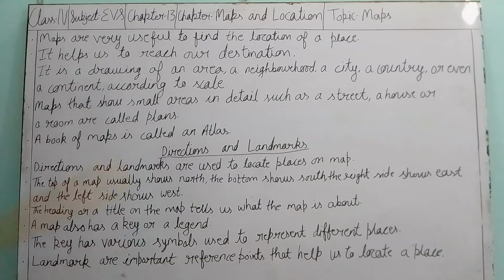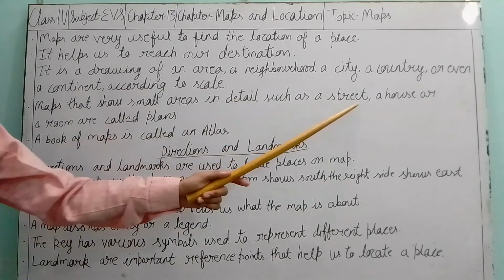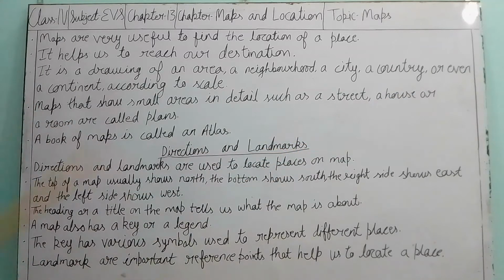Maps that show small areas in detail, such as a street, a house, or a room, are called plans. Maps that represent a small area are known as plans. It is also a map, but it is categorized. It is used only for small places, so it is called a plan.